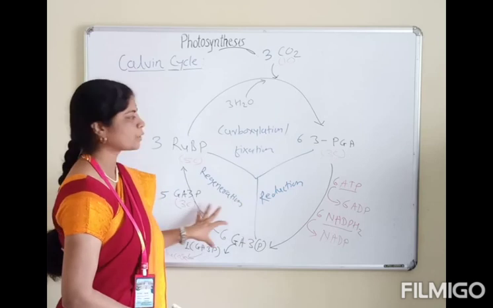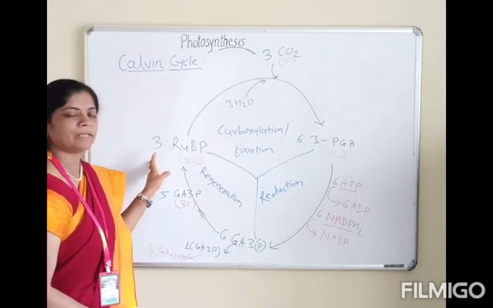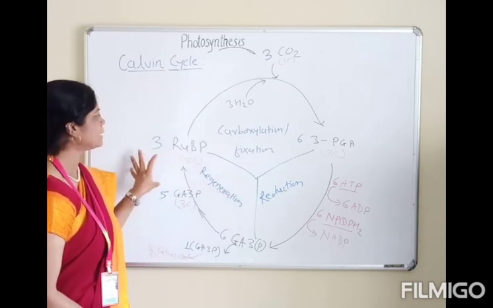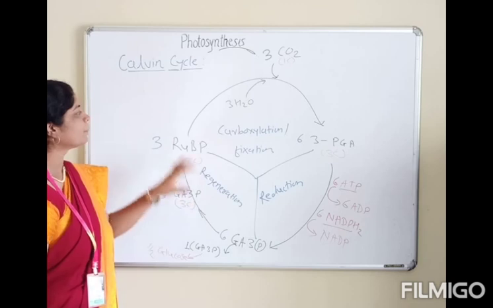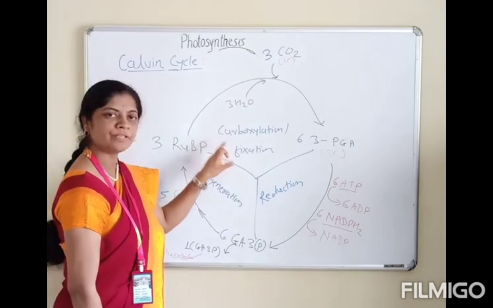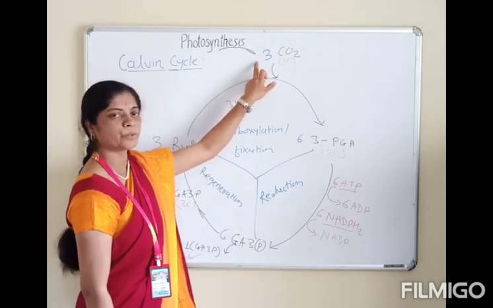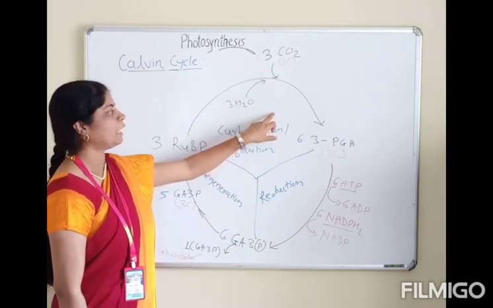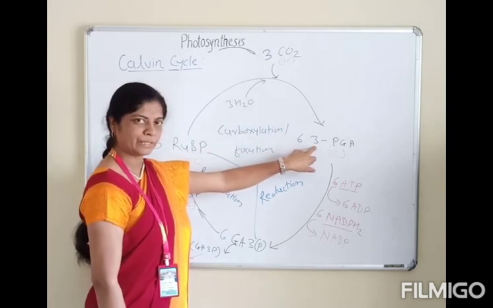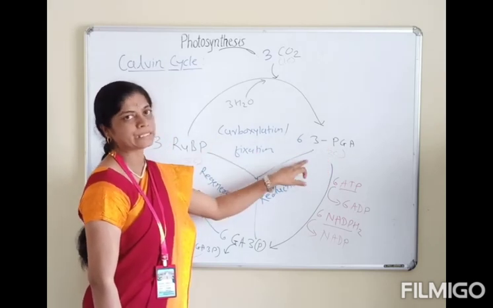So this cycle is called the Calvin cycle. Why is it called the Calvin cycle? Calvin and his co-workers proposed this cycle, hence it is called the Calvin cycle. There are 3 important phases: the carboxylation phase, the reduction phase and regeneration. Atmospheric carbon dioxide is fixed in this cycle and the first stable compound is 3-phosphoglyceric acid, which has 3 carbons, hence it is also called the C3 cycle.